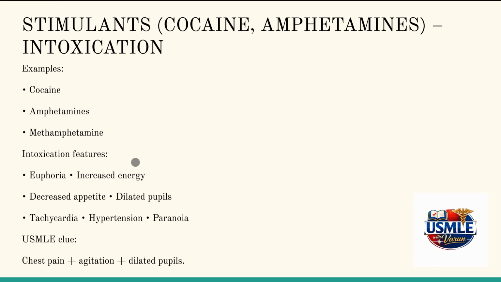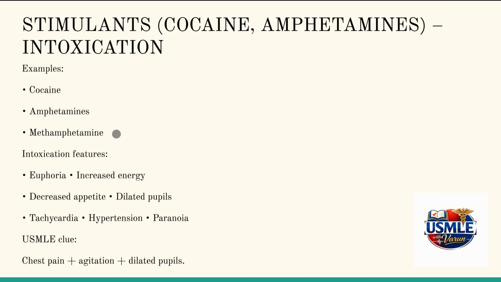When we discuss stimulant intoxication, we need to understand that whenever there's intoxication with stimulants, there are features like agitation, chest pain, dilated pupils, and paranoia.